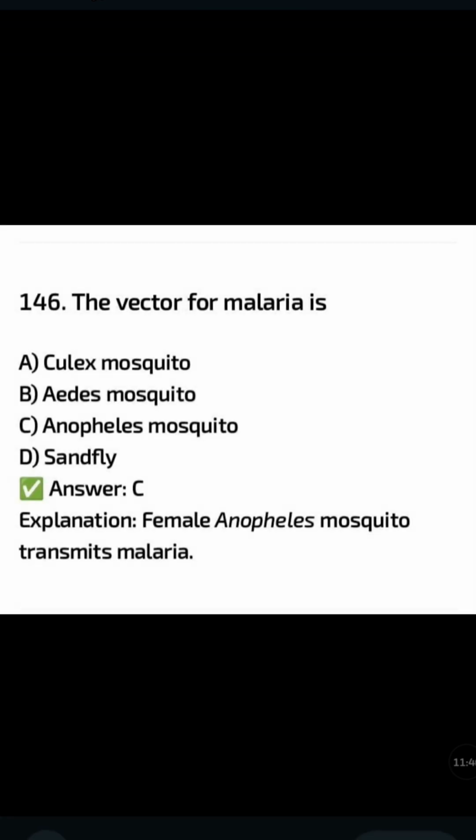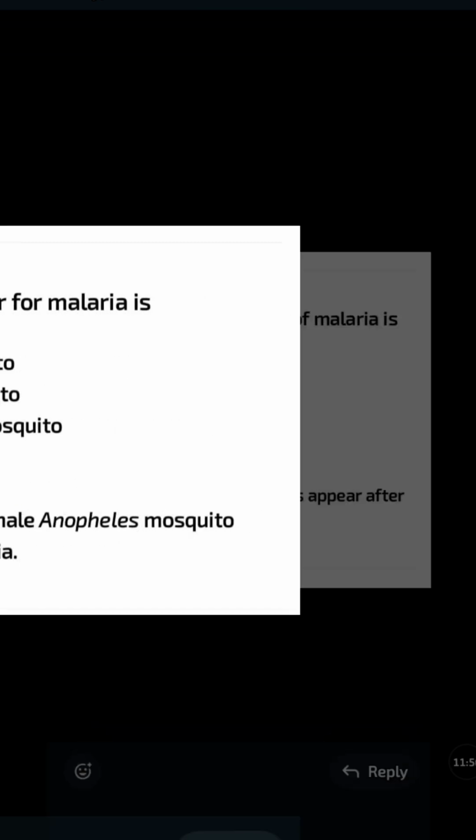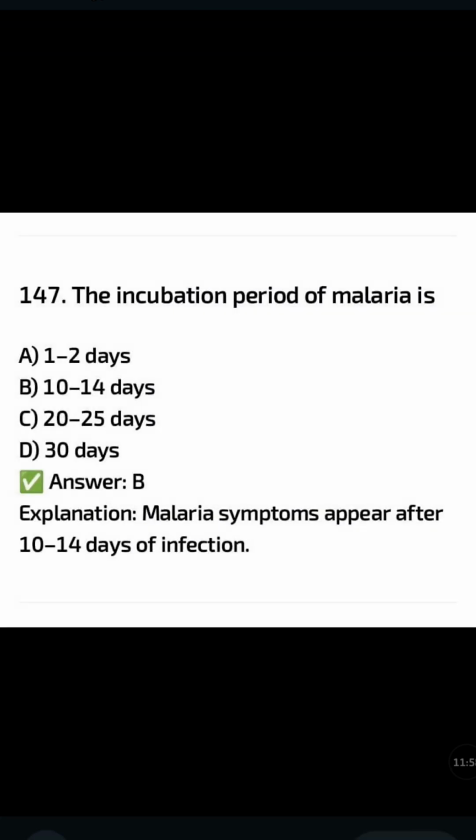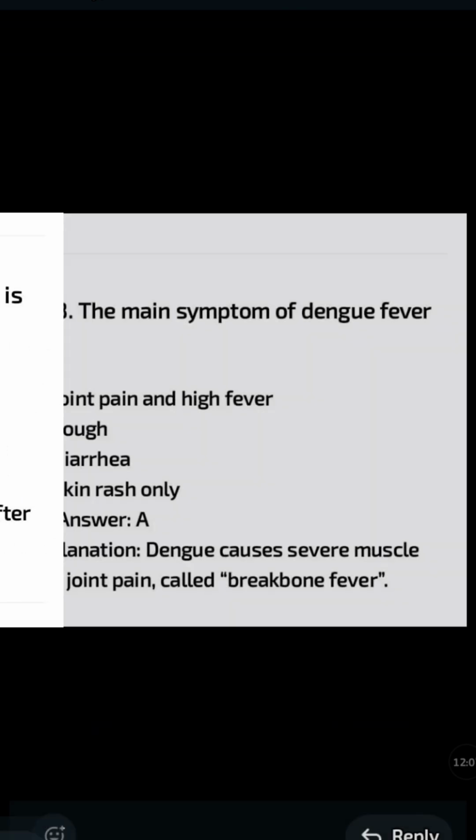The vector for malaria is: Culex mosquito, Aedes mosquito, Anopheles mosquito, sandfly. The correct answer is option B, the female Anopheles mosquito transmits malaria. The incubation period of malaria is: 1 to 2 days, 10 to 14 days, 20 to 25 days, 30 days. The correct answer is option B, 10 to 14 days. Malaria symptoms appear after 10 to 14 days of infection.